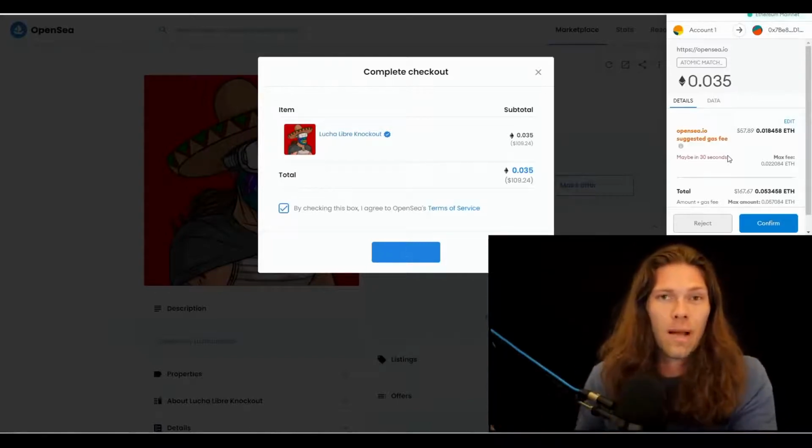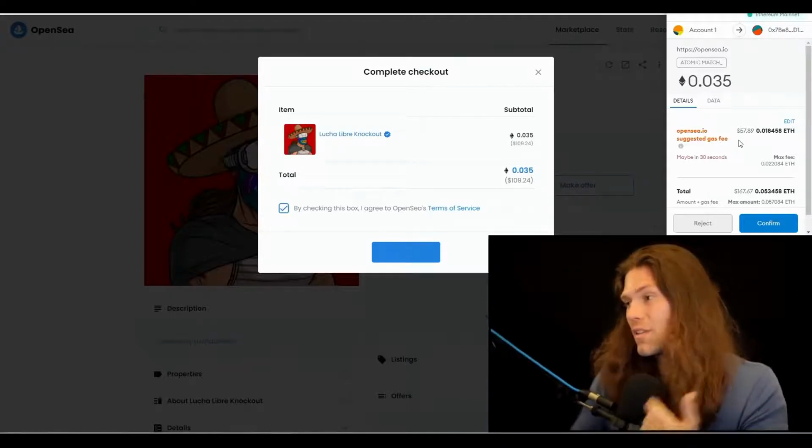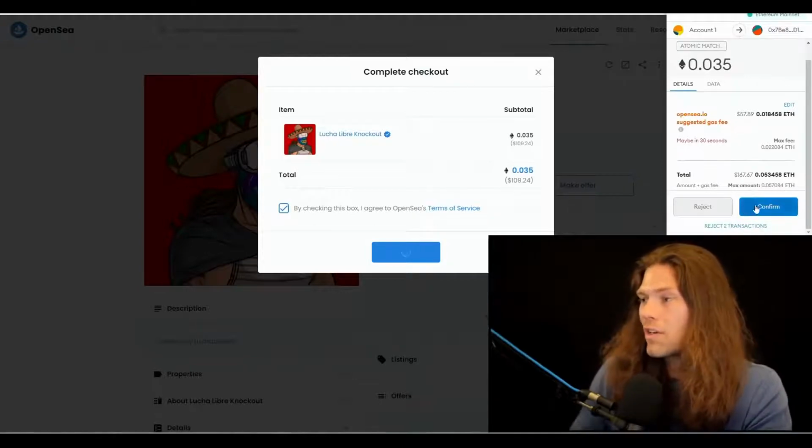Unfortunately, Ethereum is the primary method in order to purchase these. If it was ADA, it would be cheaper, but this is kind of all we have. So I'm going to go ahead and make this purchase here. The gas fees are 57 bucks. The total purchase is $167.